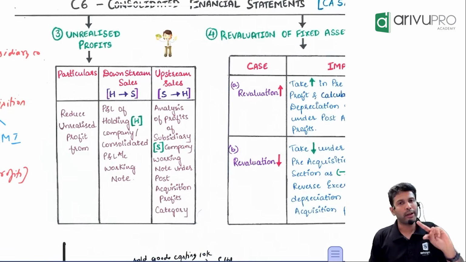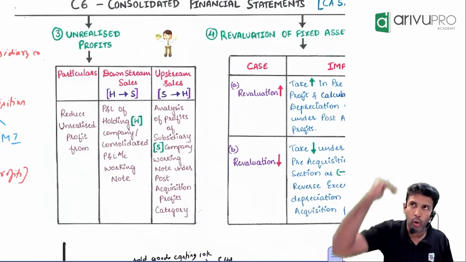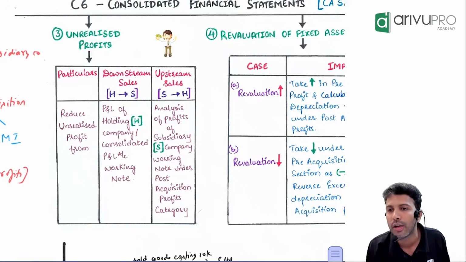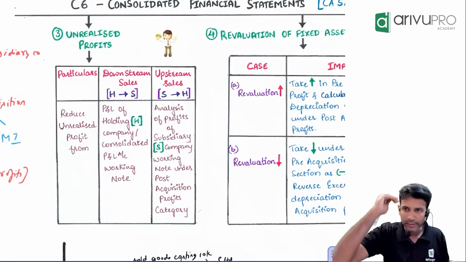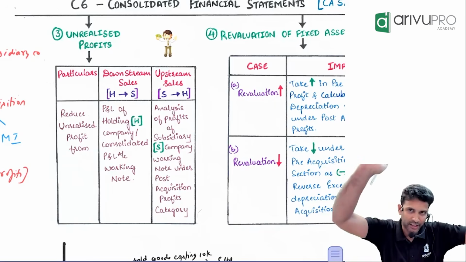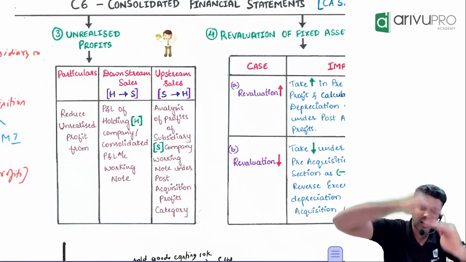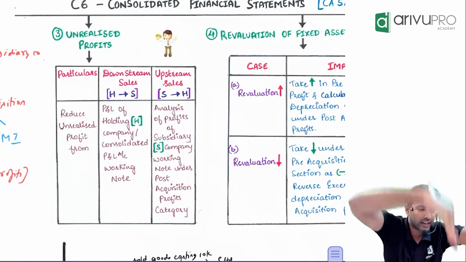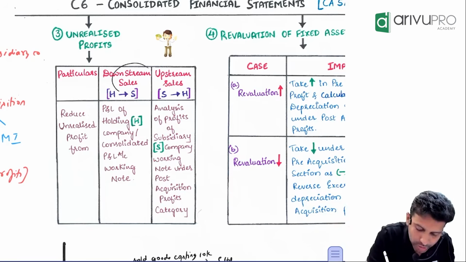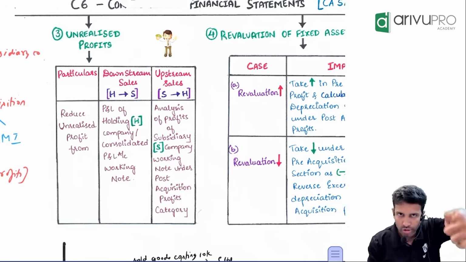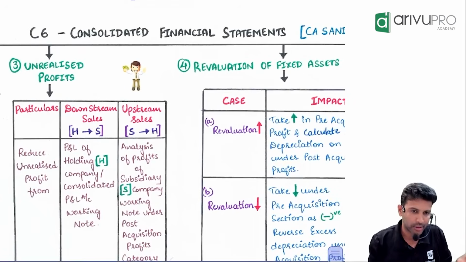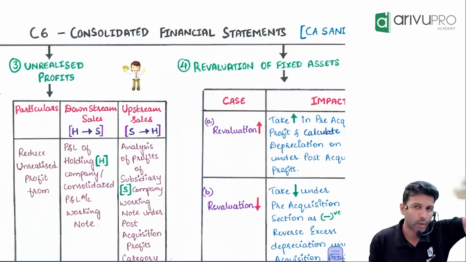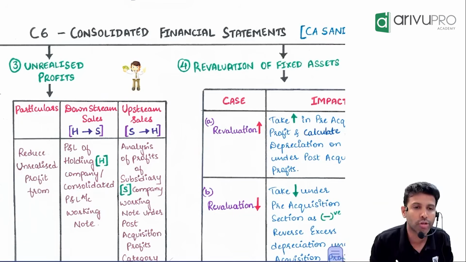Now there could be two possibilities here. One, a holding company can sell the goods to a subsidiary company. Holding company is the big daddy, and the subsidiary company is the child. If you visualize the hierarchy, holding is the parent, and the arrow is going down. Holding is selling to subsidiary, so we call it a downstream sale. Sometimes they may not say H Limited sold goods to S Limited. They may say downstream sale is 2 lakh. Downstream sale simply means the holding company has sold goods to the subsidiary.